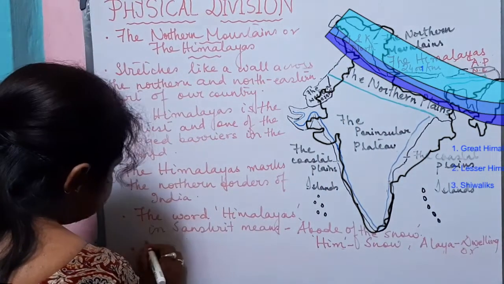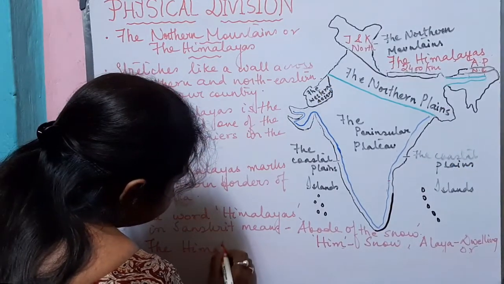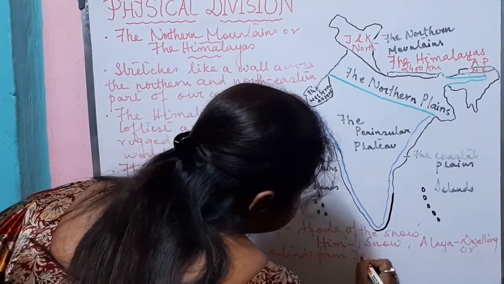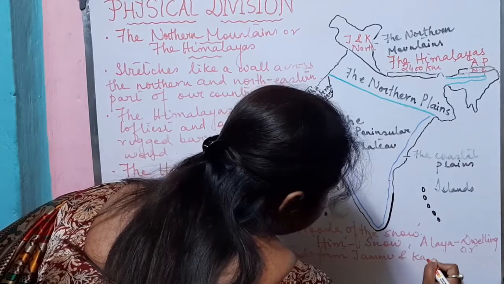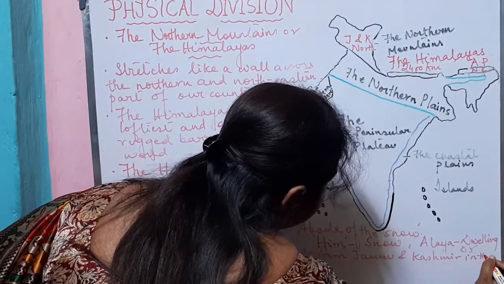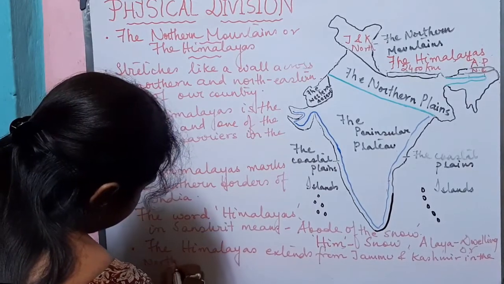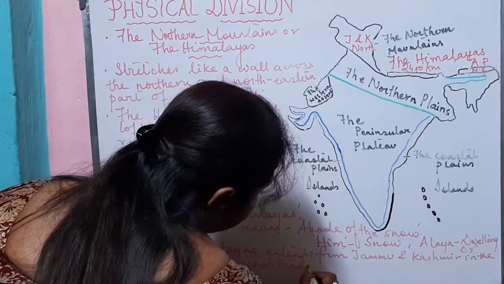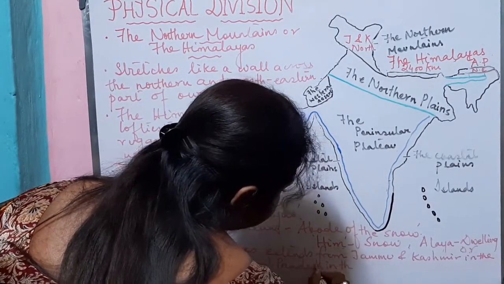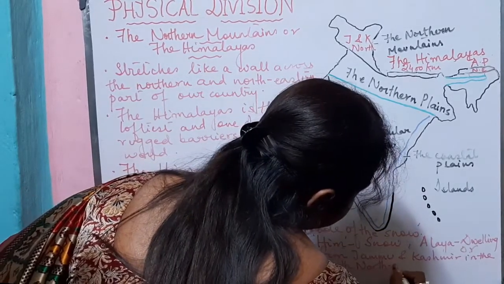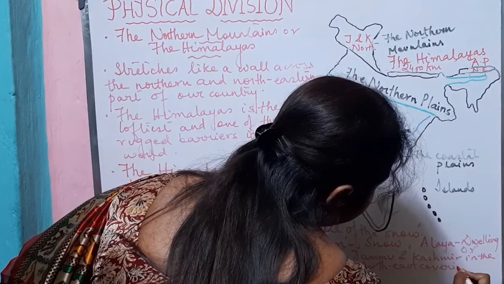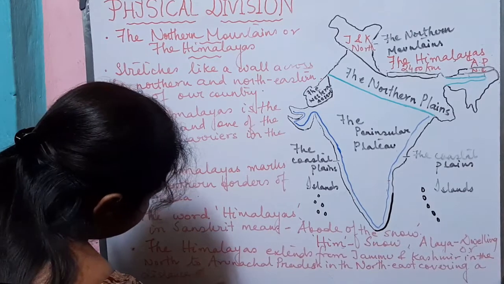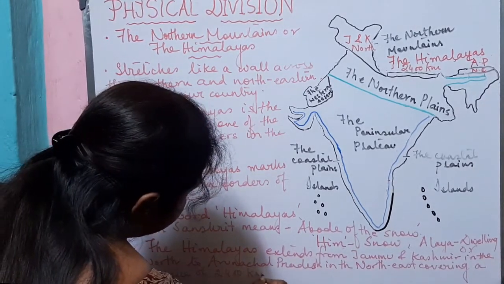So we can say that the Himalayas extend from Jammu and Kashmir in the north to Arunachal Pradesh in the northeast, covering a distance of 2400 kilometers.